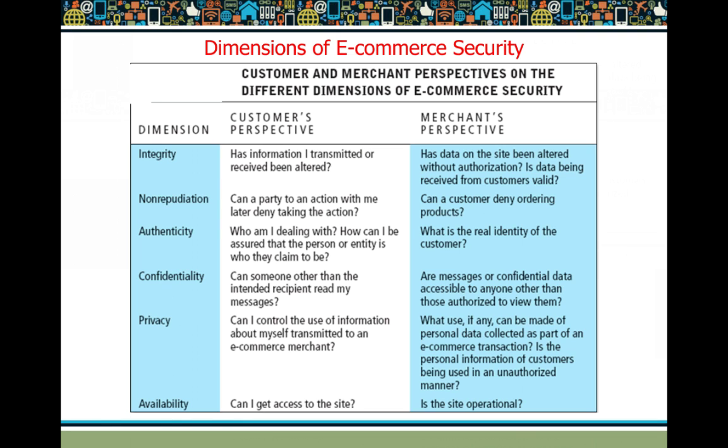Whether all the personal details communicated by the consumer to the merchant are genuine. So, in order for any e-commerce transaction to happen, we need to have authentication done on both sides. The merchant needs to authenticate the consumer, and the consumer needs proper authentication of the merchant. So the merchant has to confirm that he is going to trade with a genuine consumer, and the consumer on the other hand has to be assured that he is going to buy products from a genuine merchant. So that is authenticity. Now coming to confidentiality.